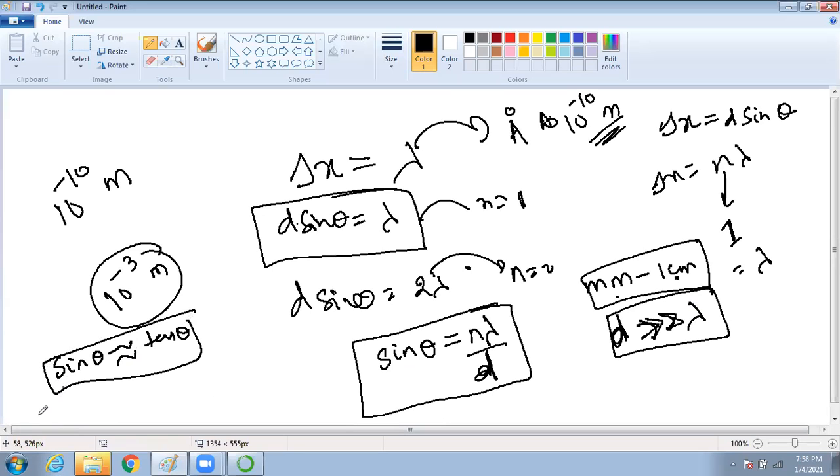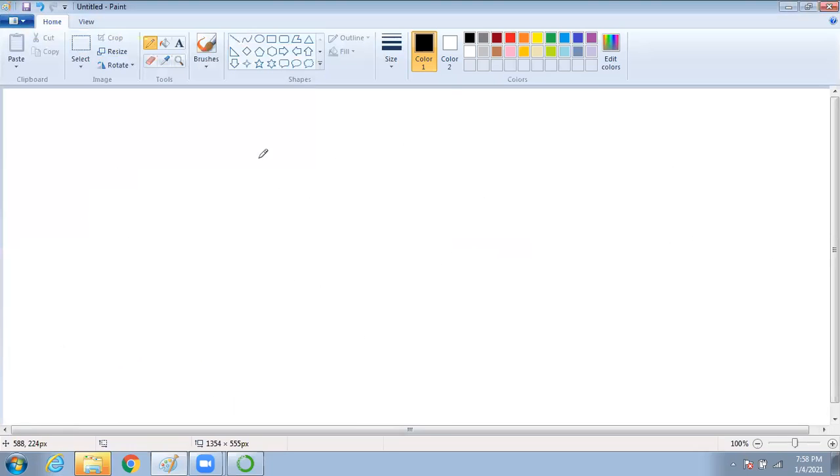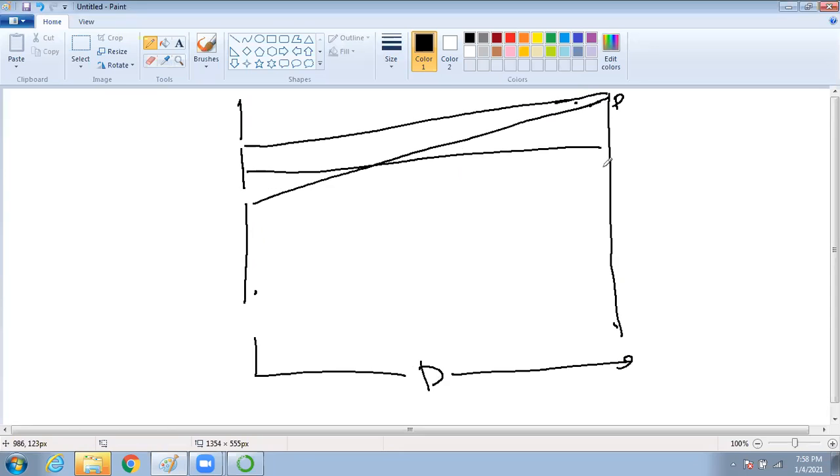Why did we do this? I will explain. See, this was P, and the distance between this is D, and this is the middle. I'm considering this as the middle.